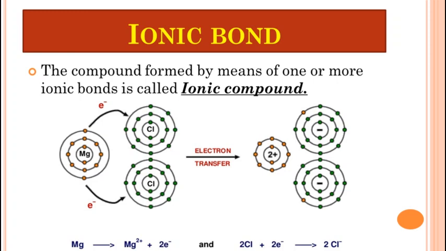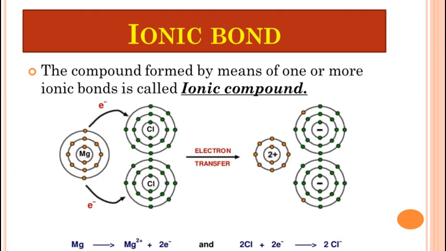and after losing 2 electrons, magnesium converts into the Mg 2+ ion. Why 2 plus? Because it loses 2 electrons. And the chlorine converts into Cl minus, so that each accepts 1 electron. So between the magnesium cation and chlorine anion, MgCl2 is formed, and an ionic bond is formed between these two